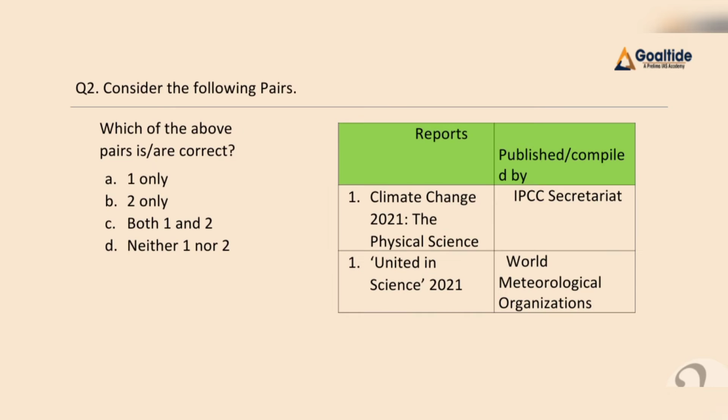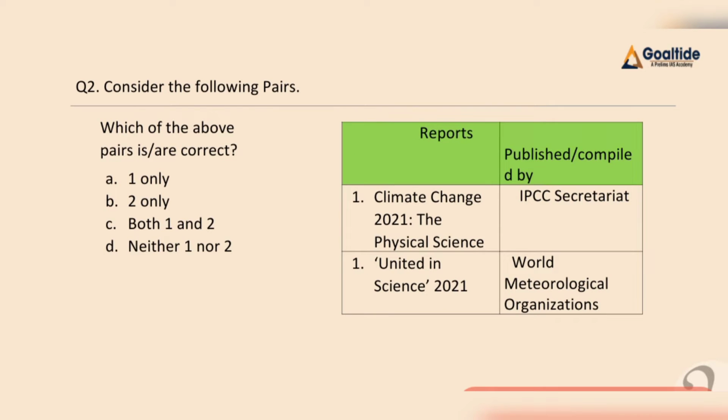Now let me have a look at question number 2. Consider the following pairs. On one side we have reports and on the other side the publisher or compiler. First pair: Climate Change 2021, the Physical Science Basis, published by IPCC Secretariat. Second pair: United in Science 2021, published or compiled by World Meteorological Organization. We have to find out which of the above pairs is correct. Options: A 1 only, B 2 only, C both 1 and 2, D neither 1 nor 2. So our final answer for this question will be C, that is both pairs are correct.